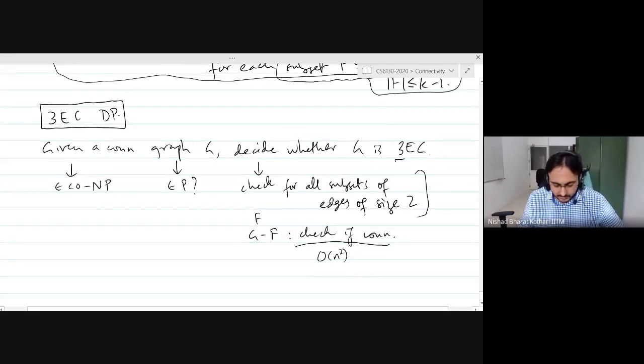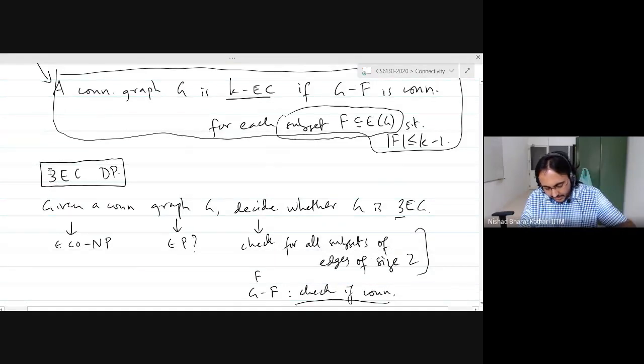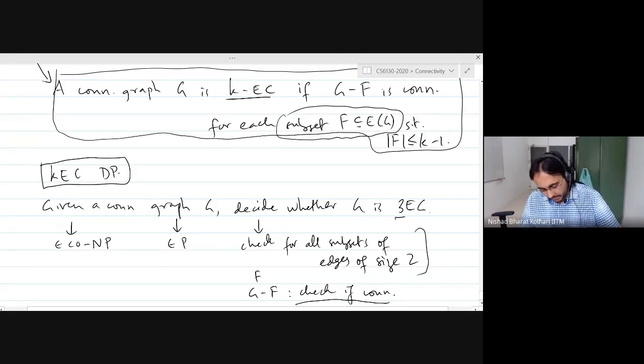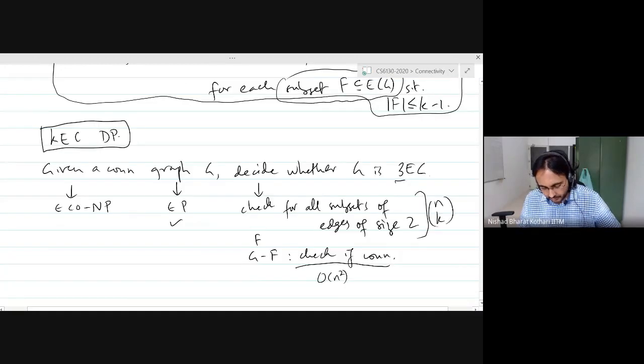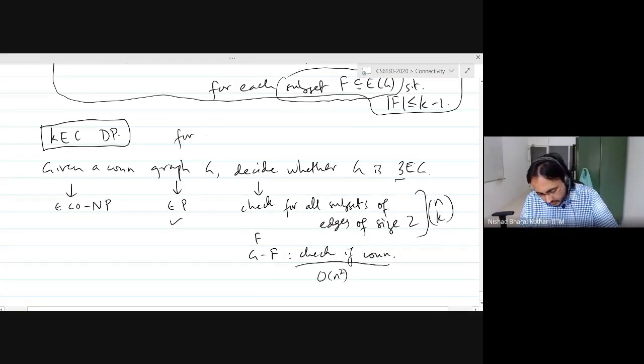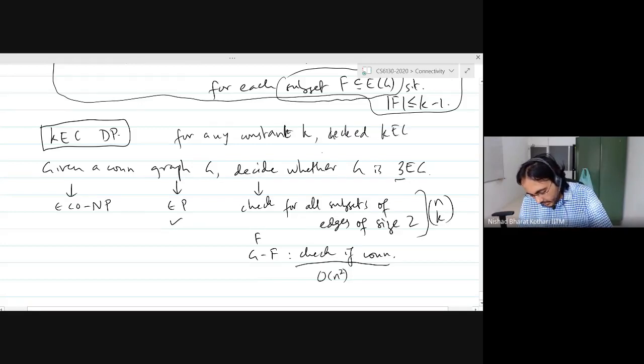And this means that actually you can replace 3 by k. For any constant k, the problem is polynomial time solvable, right? Because how many subsets of size k do you have? N choose k. And n choose k is a polynomial in n because k is a constant, right? So for any constant k, checking k edge connectivity is polytime solvable.